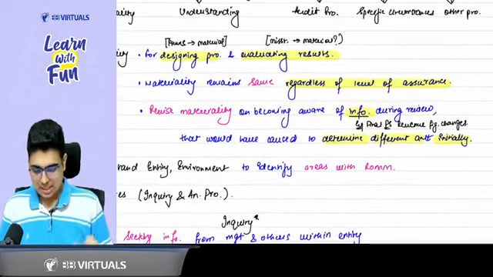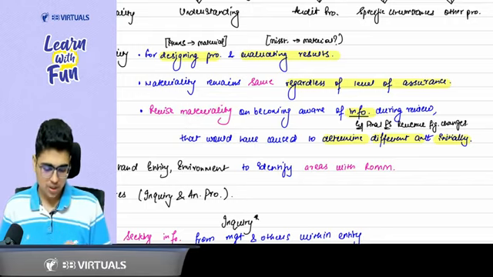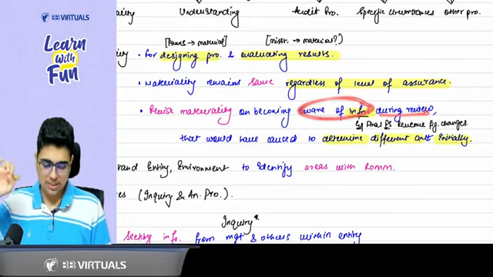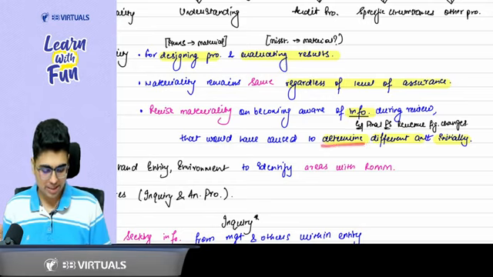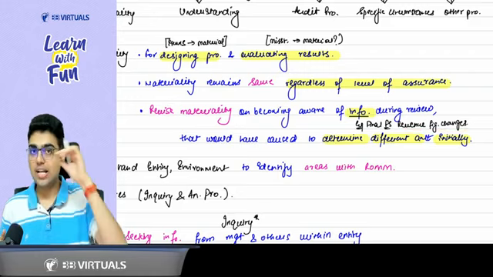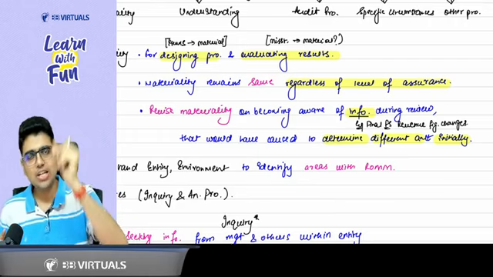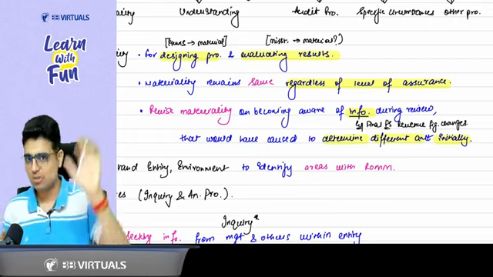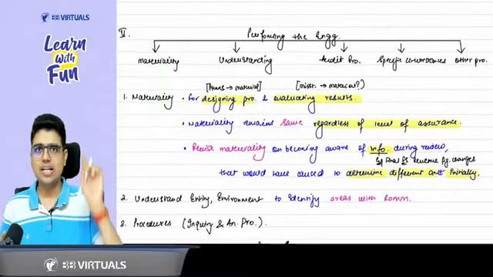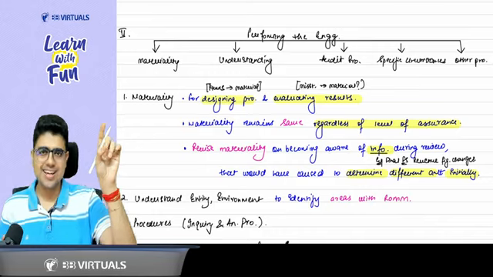Okay, sir. Similar to the concept of audit, here also you can revise the materiality. On becoming aware of information during the review, which if it would have been available before, you would have determined a different amount initially. So if in the final financial statements the revenue figure changes and you are calculating the materiality as a percentage of the revenue, because revenue has changed, the materiality figure will also change. So 3 points of materiality. Why do you use materiality? For designing the procedure and evaluating the results. Second, it remains the same regardless of the level of assurance. And third point is revision of materiality.